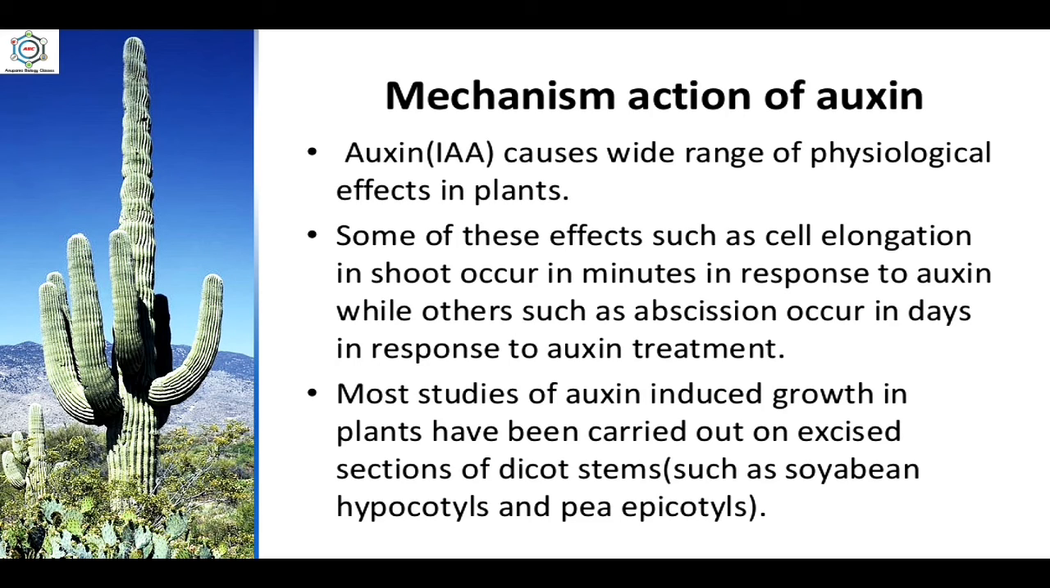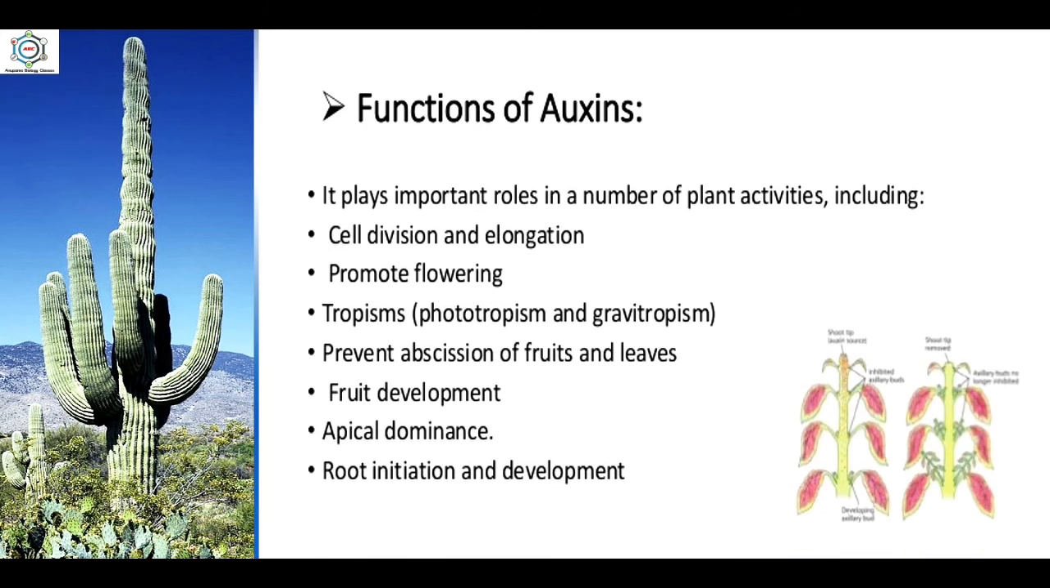The mechanism of action of auxin: auxin causes a wide range of physiological effects in plants. Some of these effects, such as cell elongation in shoots, occur in minutes in response to auxin, while others such as abscission occur in days in response to auxin treatment. Most studies of auxin-induced growth in plants have been carried out on excised sections of dicot systems such as soybean hypocotyls and pea epicotyls.